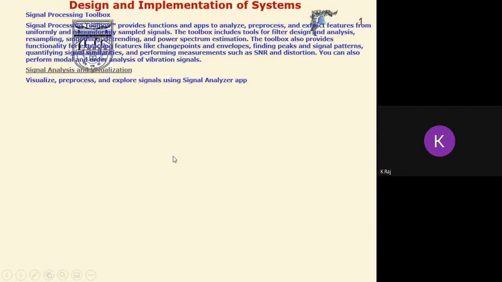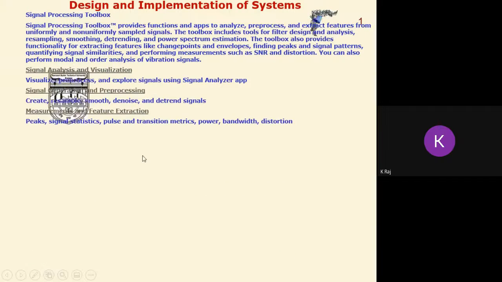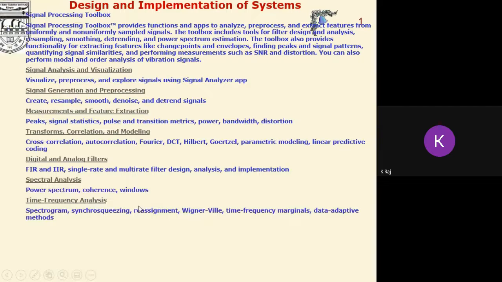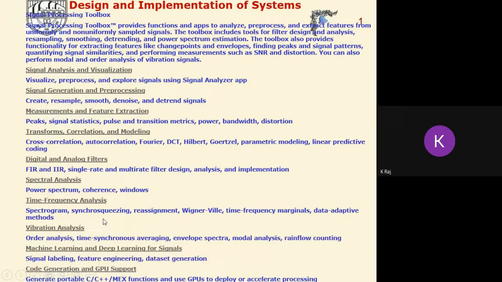Now the different sections of this are signal analysis and visualization, signal generation and pre-processing, measurements and feature extraction, transforms, correlation and modeling, digital and analog filters for the purpose of designing digital and analog filters, spectral analysis for power spectrum, coherence, windows, and time-frequency analysis for the spectrogram, synchrosqueezing, and other purposes related to vibration analysis, machine learning and deep learning for signals, and code generation and GPU support.